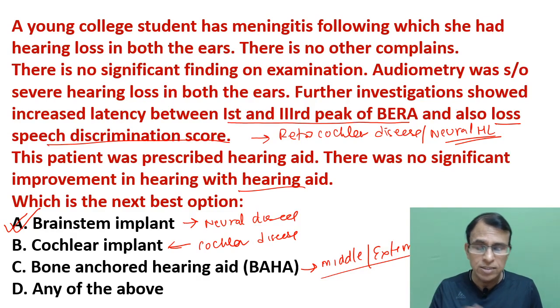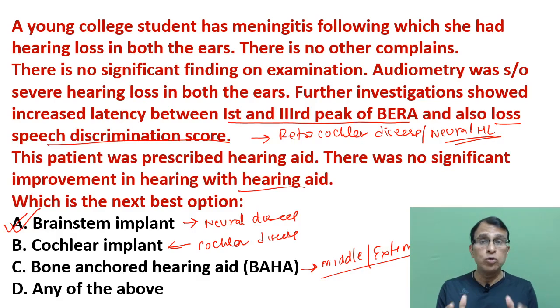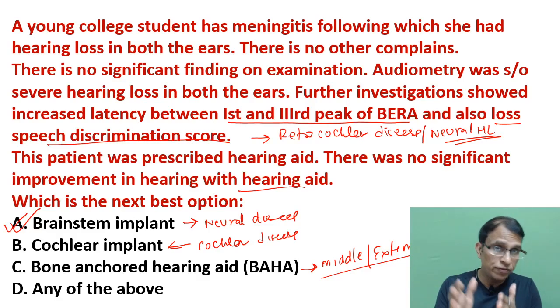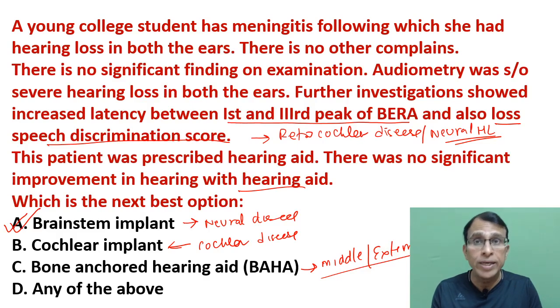So you have to know how to differentiate a cochlear disease from a retrocochlear disease. There are so many features like recruitment, short increment sensitivity index, otoacoustic emission, BERA, speech discrimination score, low roll over curve, tone decay phenomenon, stapedial reflex, acoustic reflex.